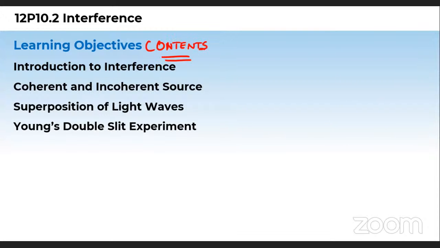At first we'll go through the introduction to interference, that is, we'll understand what interference is. We'll understand coherent and incoherent sources. We'll see superposition of light waves. We'll see Young's double slit experiment also.